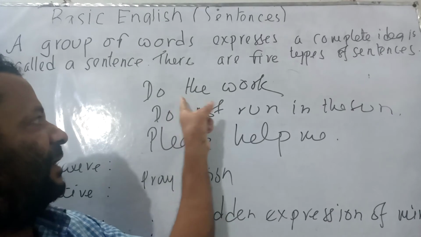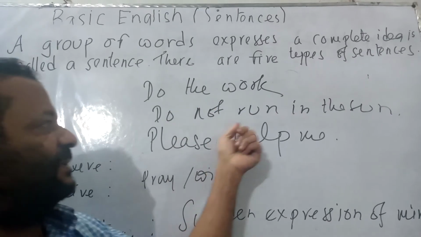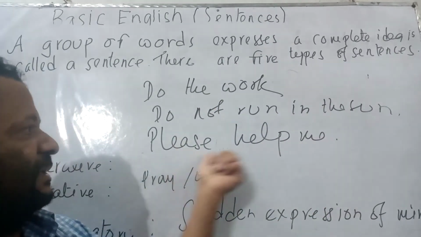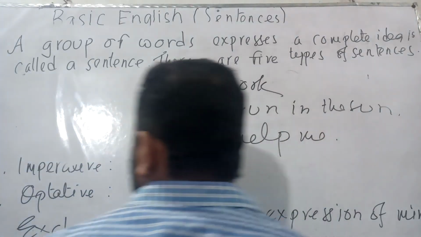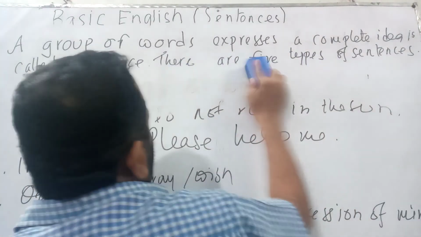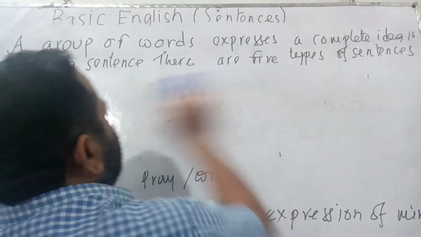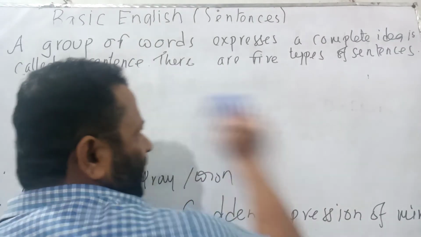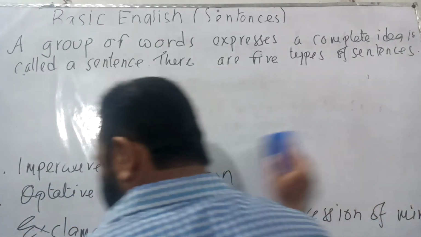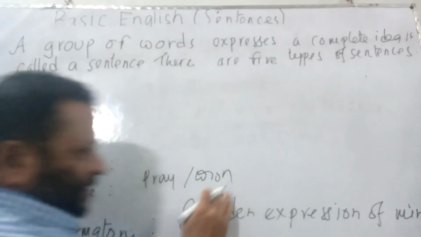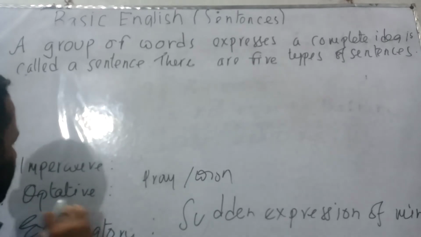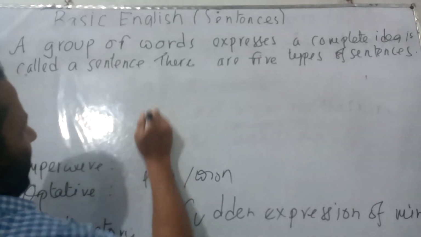request. So order, do the work. Forbiddance, do not run in the sun. Request, please help me. Now let us go to optative sentence. By optative sentence we actually pray for other or others. That is, we wish for someone. Now let us write an example.